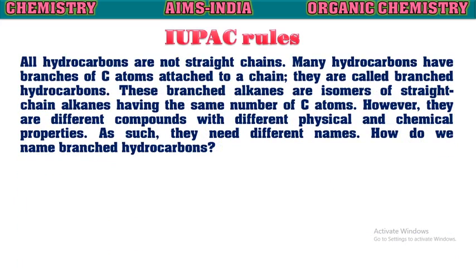As you know, all hydrocarbons are not straight chains. Many hydrocarbons have branches of carbon atoms attached to the main chain. They are called branched hydrocarbons. These branched alkanes are isomers of straight chain alkanes having the same number of carbon atoms. However, they are different compounds with different physical and chemical properties. As such, they need different names. How do we name these branched hydrocarbons?